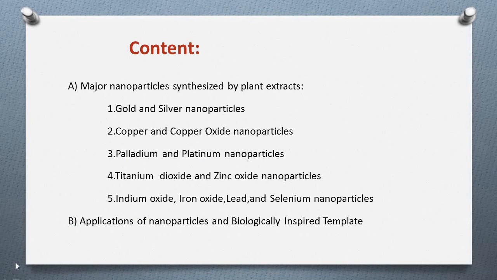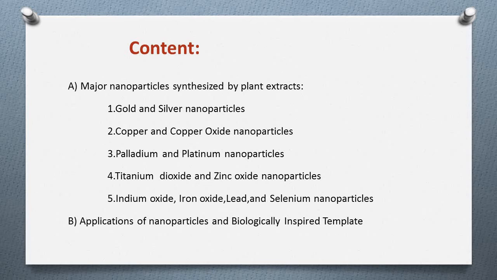Our topics are: first is major nanoparticles synthesized by plant extracts, in which first is gold and silver nanoparticles, second is copper and copper oxide nanoparticles, third is palladium and platinum nanoparticles, fourth is titanium dioxide and zinc oxide nanoparticles, and last is indium oxide, iron oxide, lead and selenium nanoparticles.